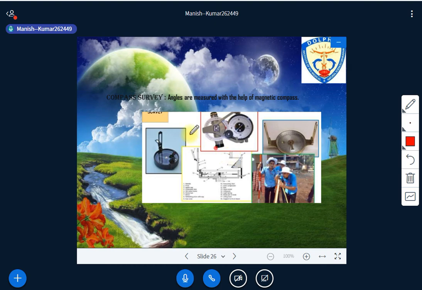If we need an angular measurement, we have to go with the compass survey. We have a compass, the engineering compass. We have the surveyor's compass that we use to get the angular measurement.